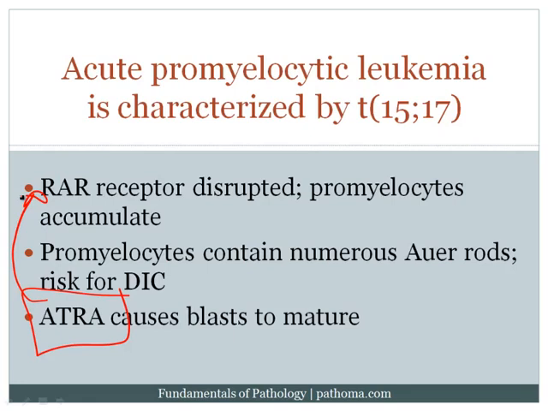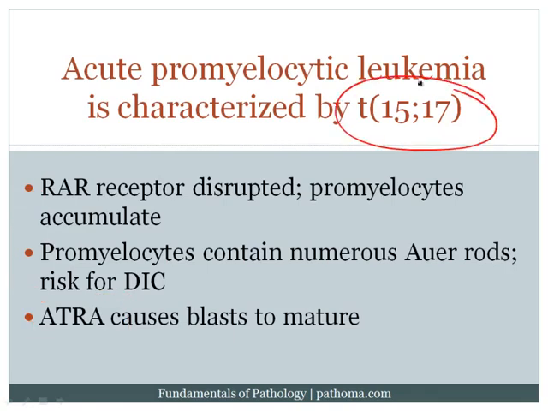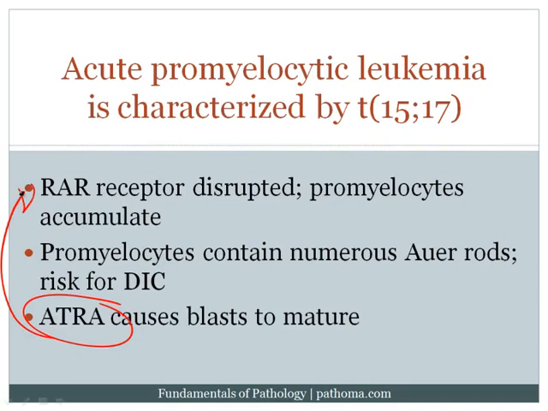And of course, that would alleviate the leukemic burden in that particular patient. So these are all very high yield principles. The 15;17 translocation disrupts the retinoic acid receptor, causing promyelocytes to accumulate. The promyelocytes contain Auer rods. The Auer rods increase the risk for DIC. If ATRA is given, ATRA will then bind the retinoic acid receptor, causing the cells to mature and alleviating the patient of their leukemic burden.